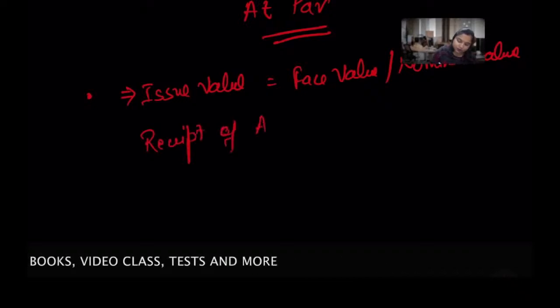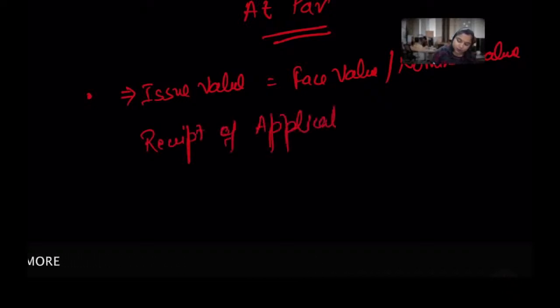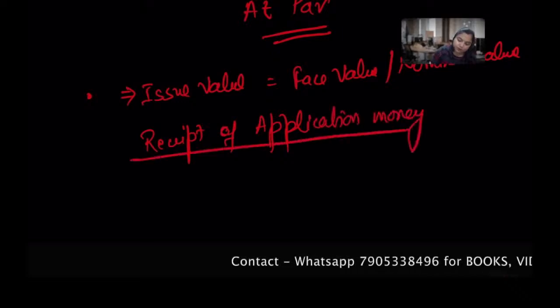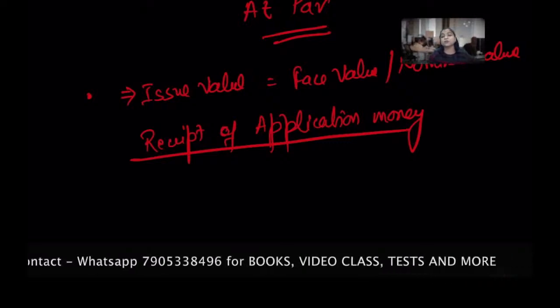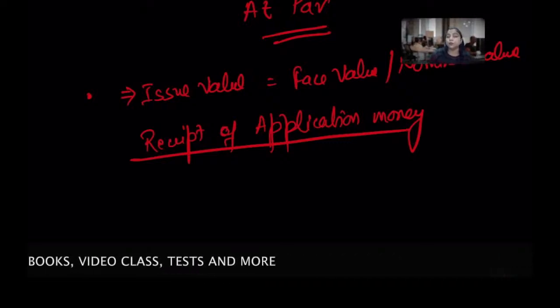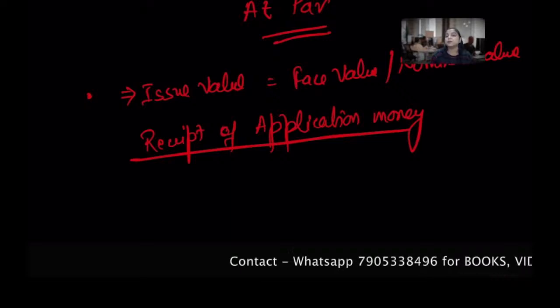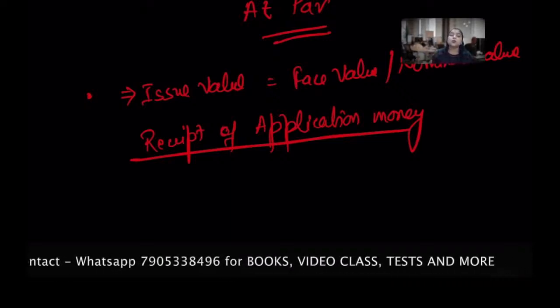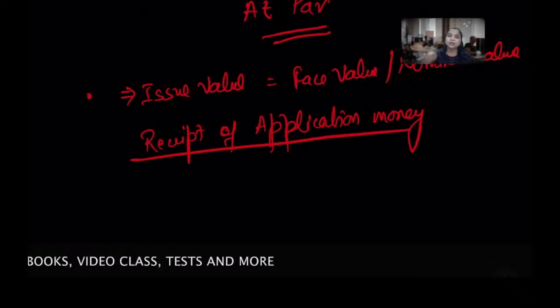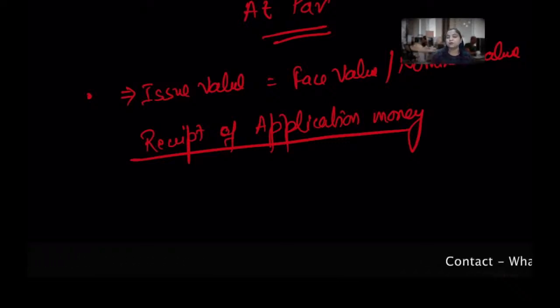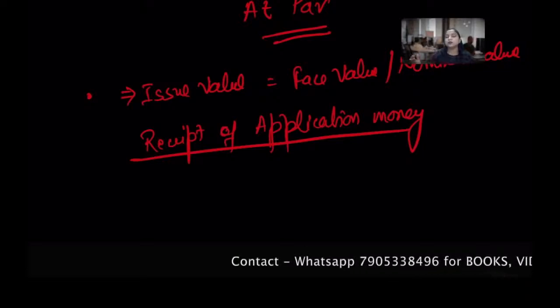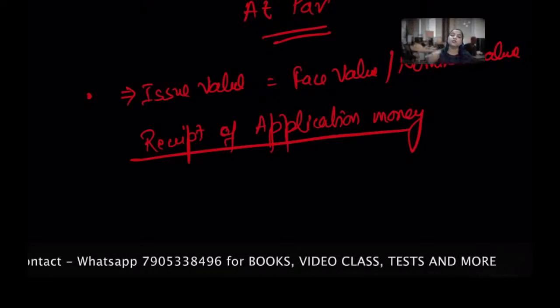On receipt of application money. Some people might wonder how we can receive the application money first. A company comes in front of the public and issues the shares, and the company doesn't know who is going to be a shareholder. Once you let the company know you have a keen interest, whether in an IPO or otherwise, you have to first pay to the company.